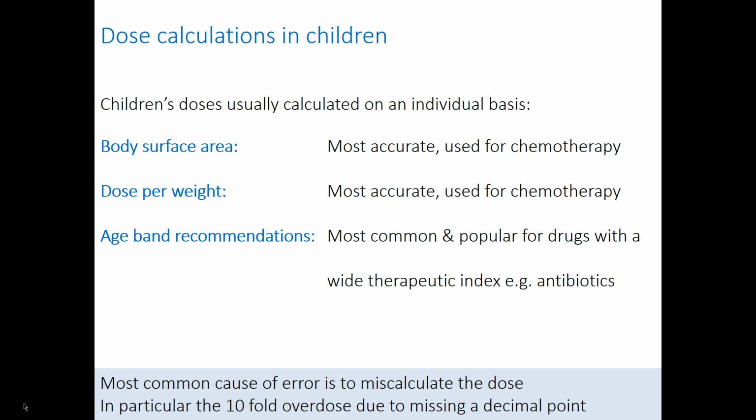Then there's a more general method, which is age band recommendation. So, for example, 0 to 6 months, 6 months to 1 year, 1 to 2 years, 2 to 6 years, and then 6 to 12. After the age of 12, the doses are similar to the doses for adults. It's important to point out that the most common cause of error is to miscalculate the dose. In particular, missing a decimal point could lead to a tenfold increase in the dosage given.